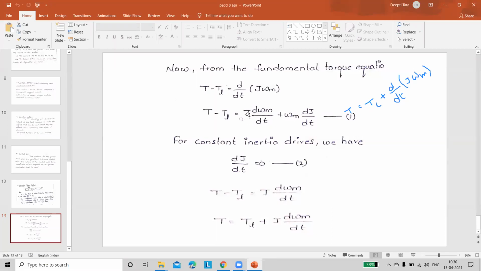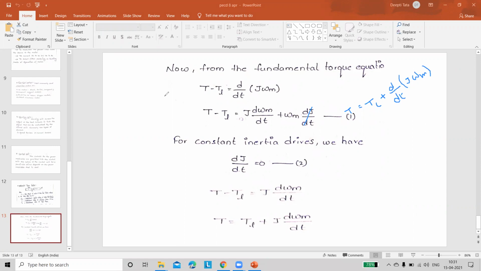J is constant, so dj by dt is 0. So we have to avoid this dj by dt term. This value is 0. Finally, you are getting T minus TL is equal to J into d omega m by dt. Take this load term to the RHS side. So finally, you are getting T is equal to TL plus J d omega m by dt.